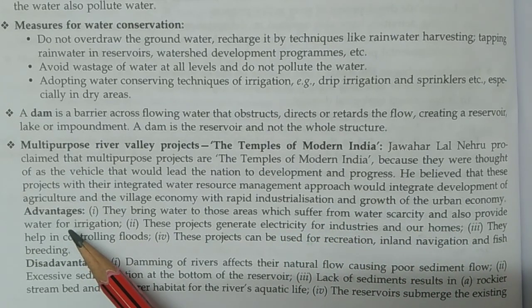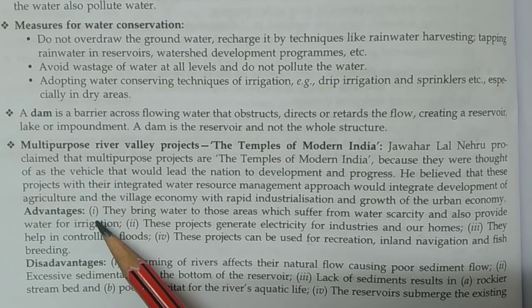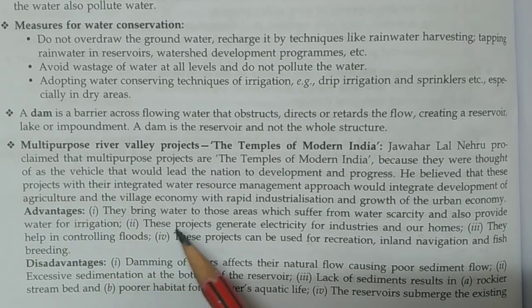Now, advantages. What are the advantages here? Number one, they bring water to those areas which suffer from water scarcity and also provide water for irrigation. Second, these projects generate electricity for industries and our homes. Third, they help in controlling floods. Fourth, these projects can be used for recreation, inland navigation, and fish breeding.